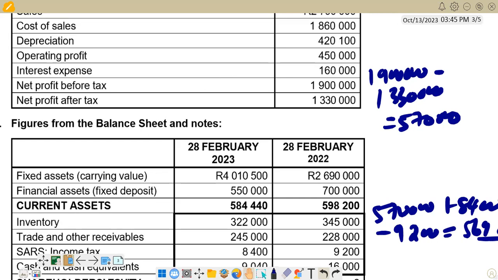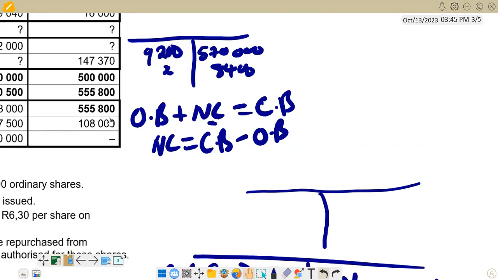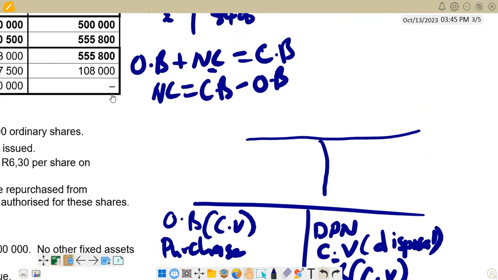So if we come here on our T account, we're just going to put those figures. We know that the carrying value at the beginning is 2,690,000, and then the carrying value at the end is 4,010,000.